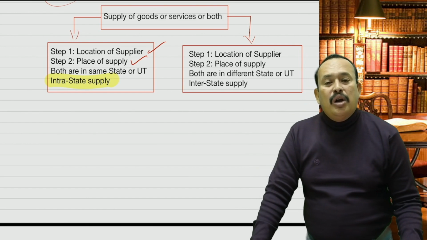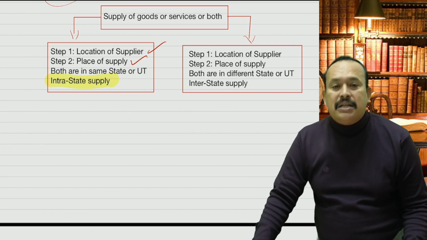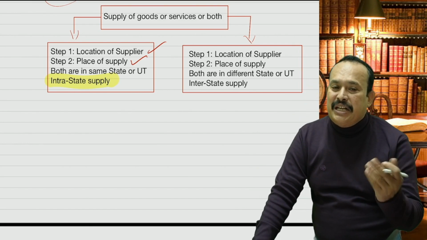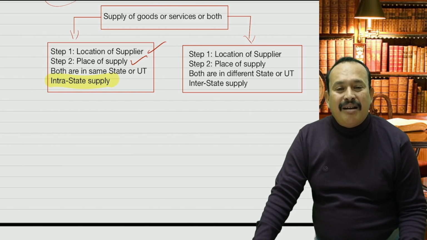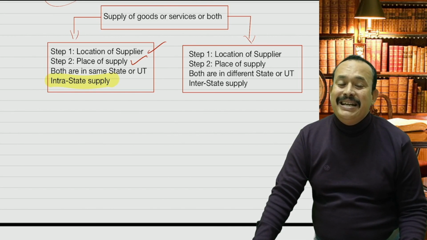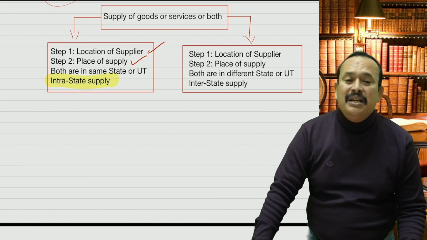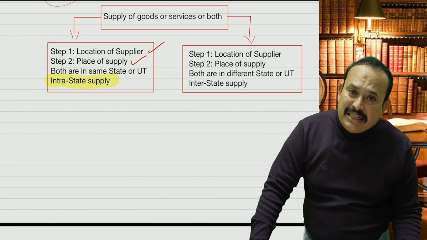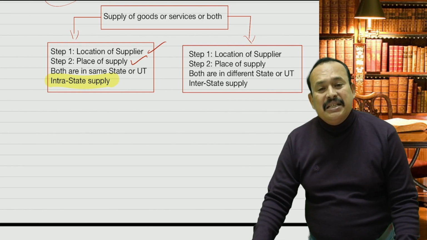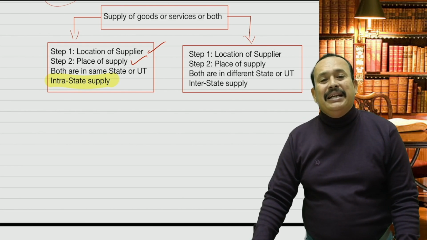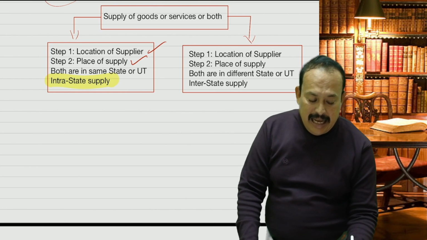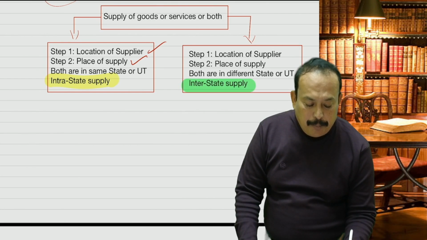Suppose the location of the supplier is in one state and the place of supply is in a different state, so both are not in the same state, both are in different states or different UTs, or one in a state and the other in a UT. In that case, it is called interstate supply.